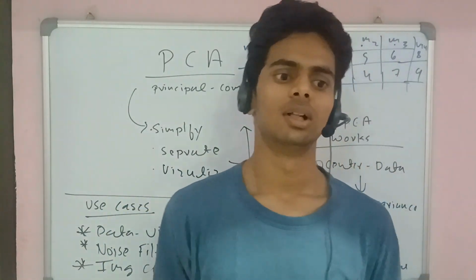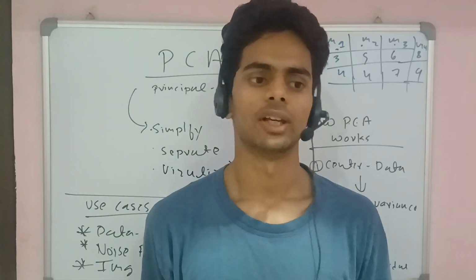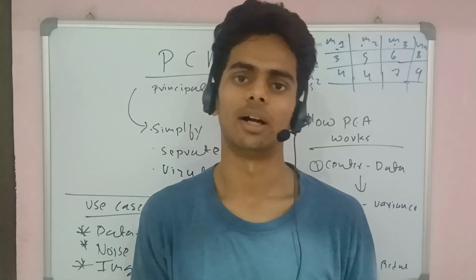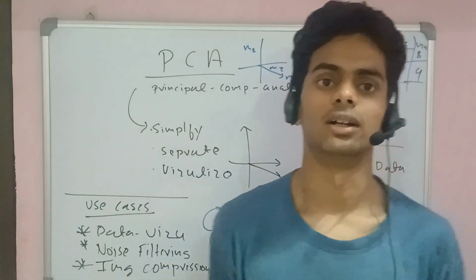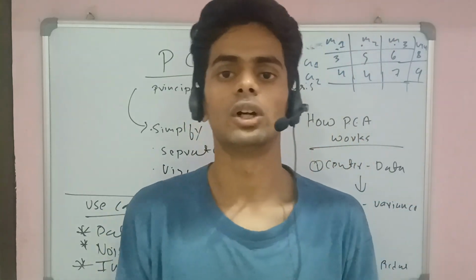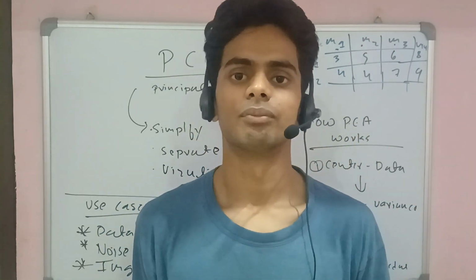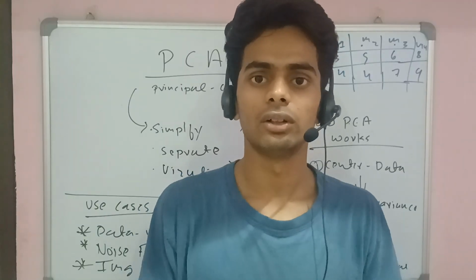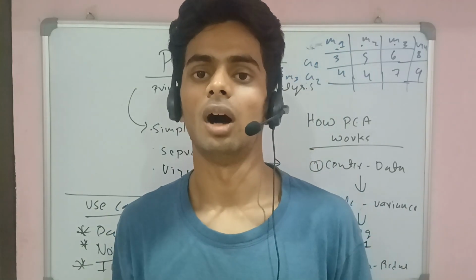Because when you are training a model, like an artificial intelligence model, a machine learning model, or a neural network, it depends on how you are training it and what kind of data you use. Suppose you are training a model to predict the price of a house.